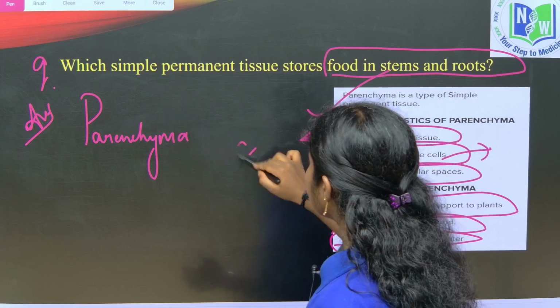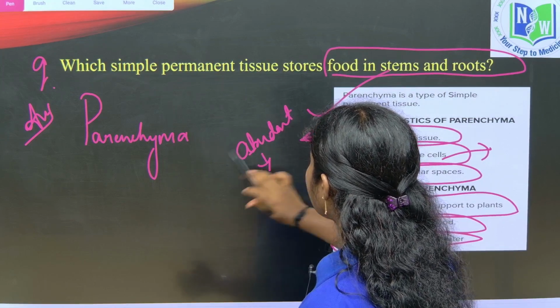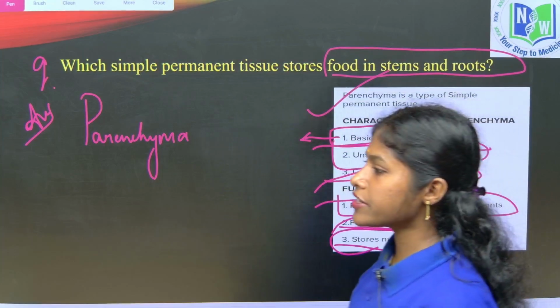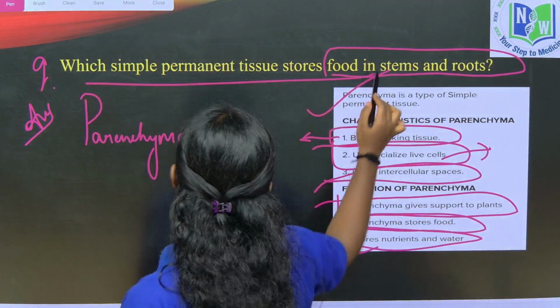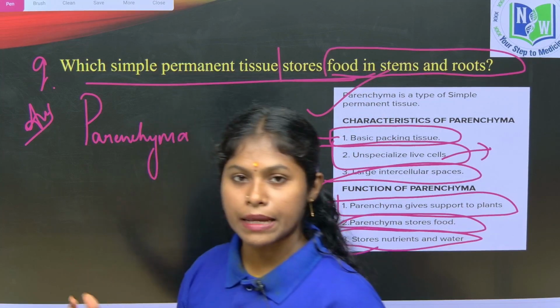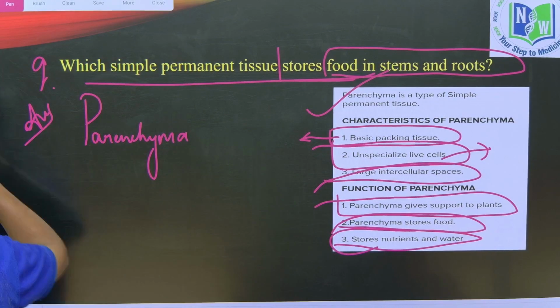Parenchyma tissue is abundantly present in the very soft parts of the plant. Here the answer is, the simple permanent tissue that stores food in stems and roots is parenchyma. So this is about the 9th question, children.